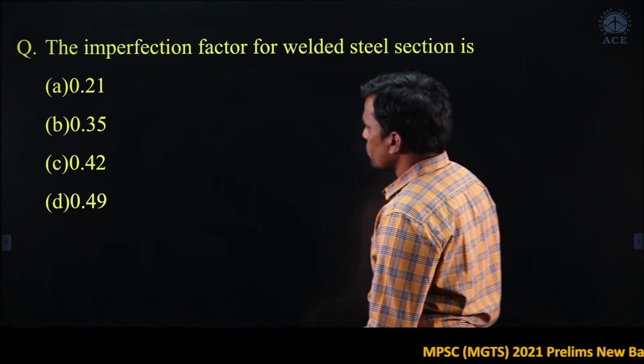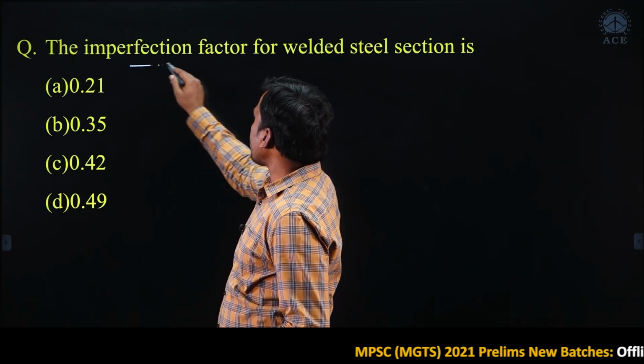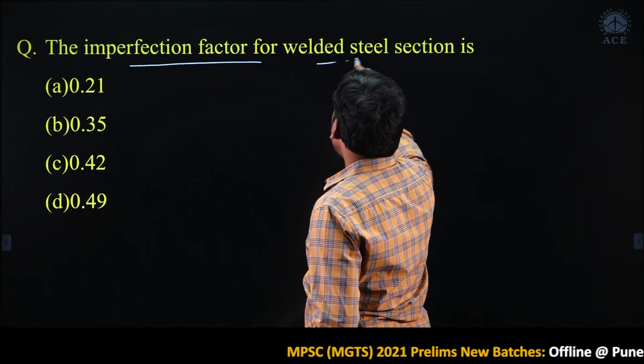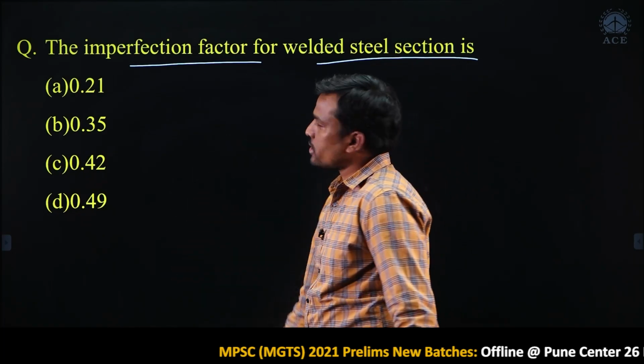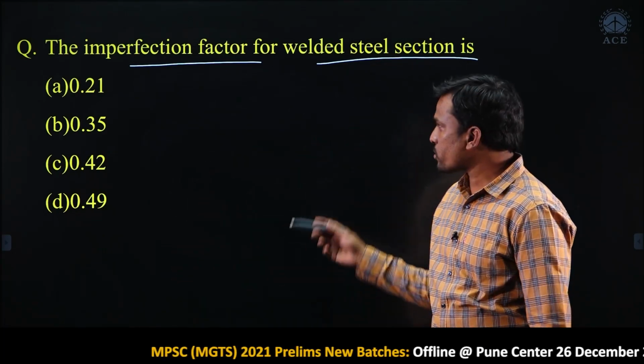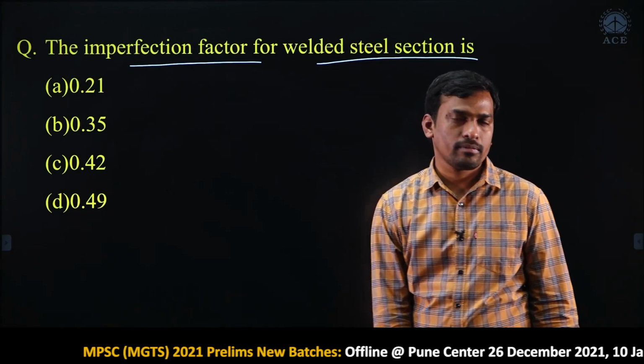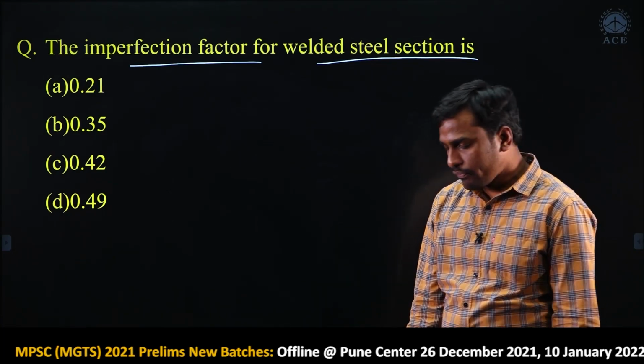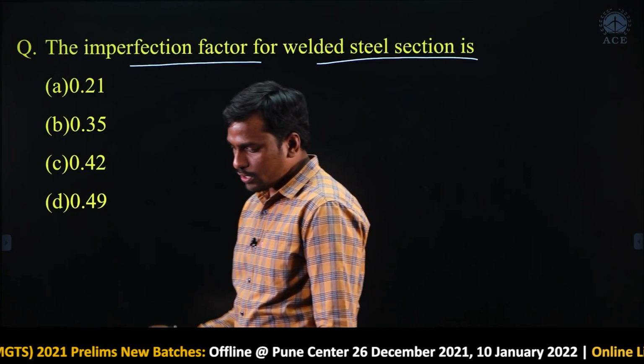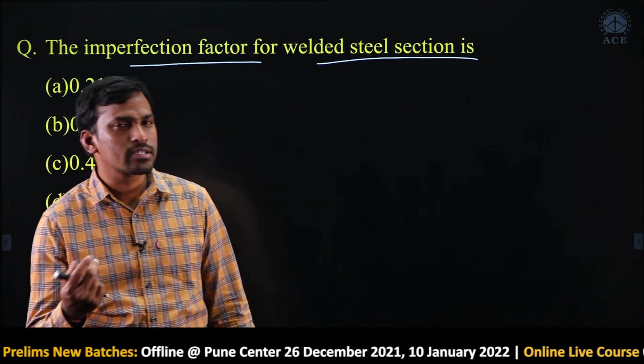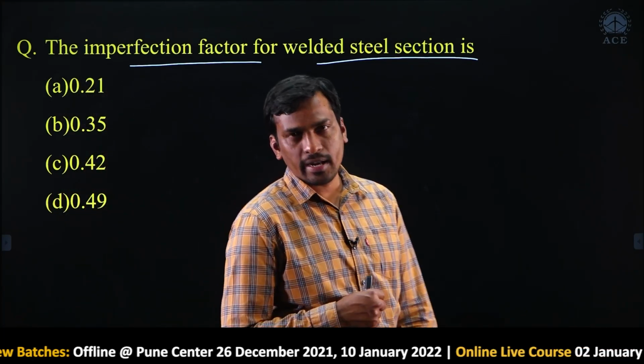Next question. The imperfection factor for welded steel section. This is a question from the beams chapter. Imperfection factors are given for two cases, one is rolled steel section, another one is welded section.